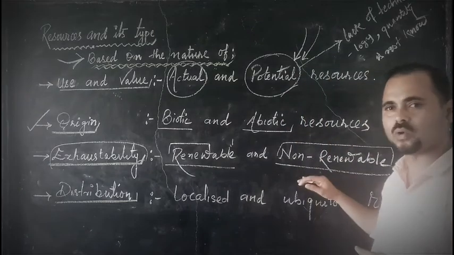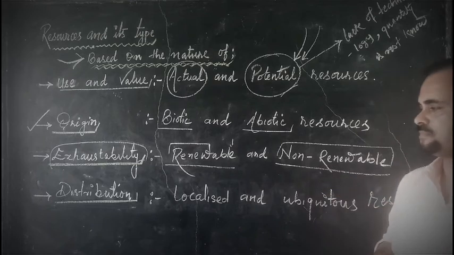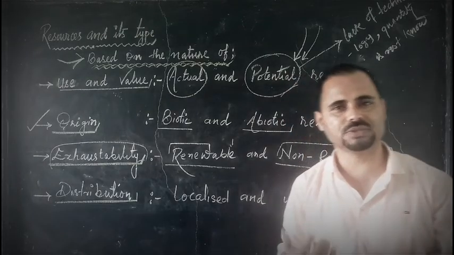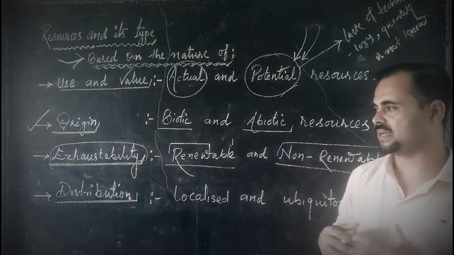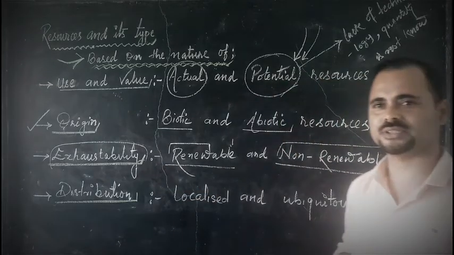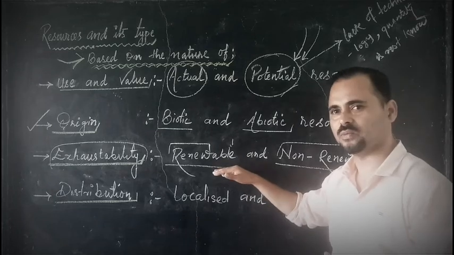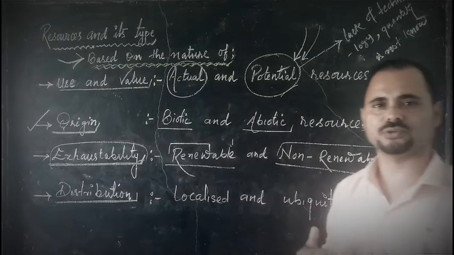Take the example of coal or petroleum. The moment you use these resources, they get burned and it's over. So, based on accessibility, resources are classified into two types: renewable and non-renewable.